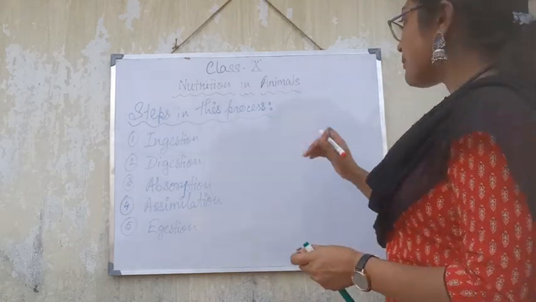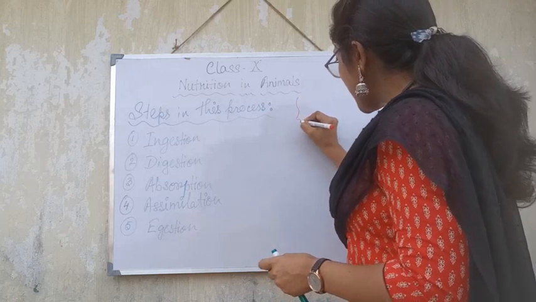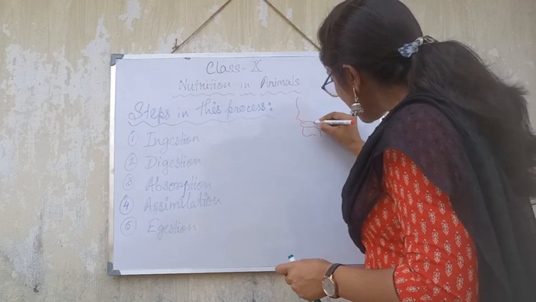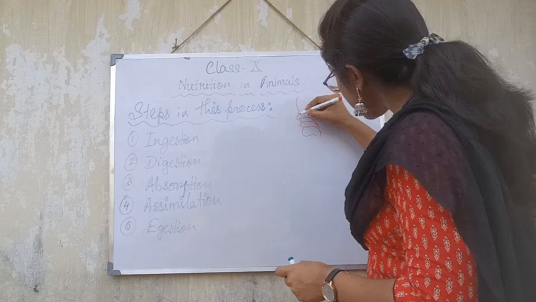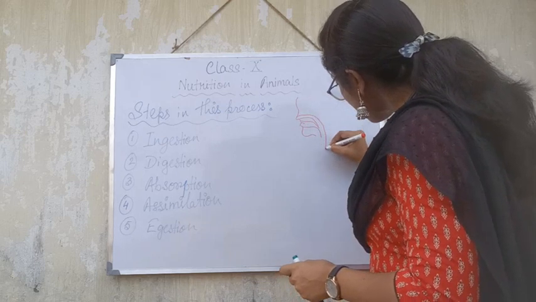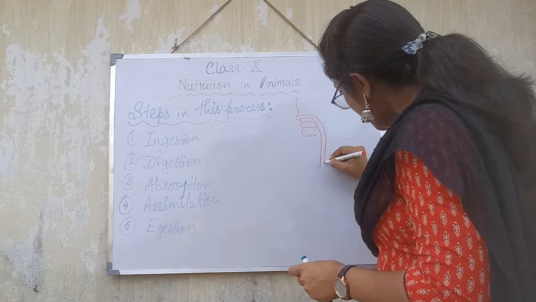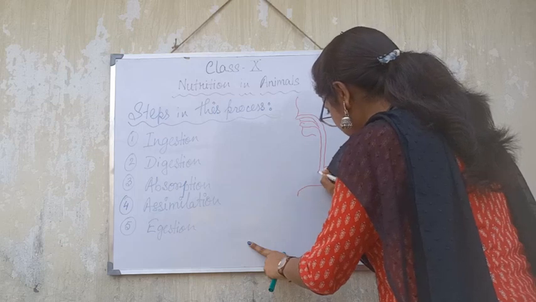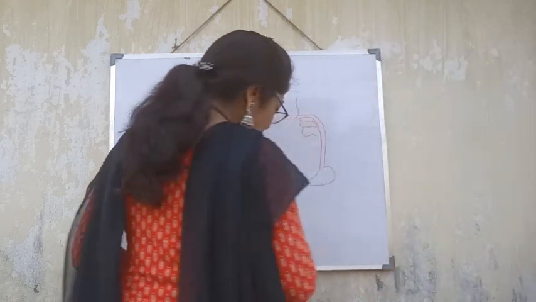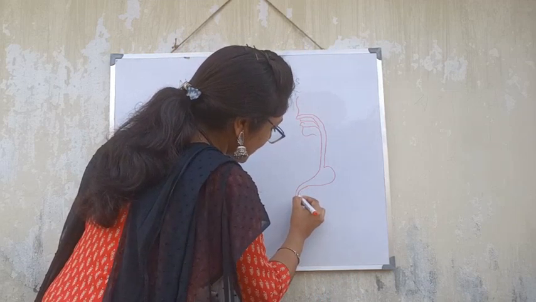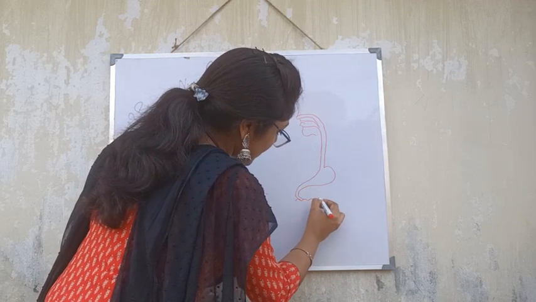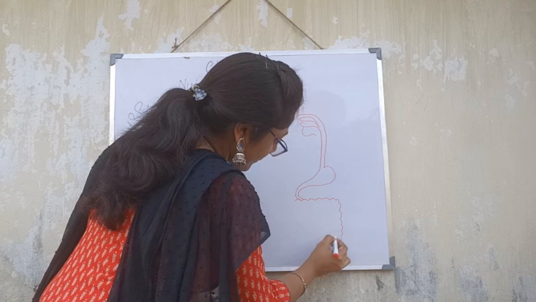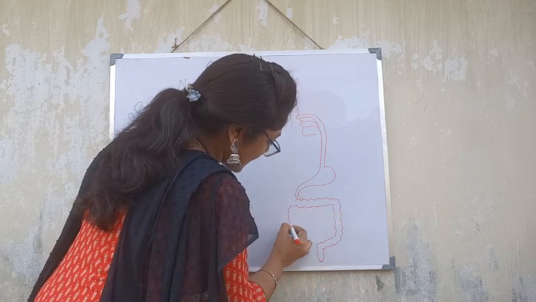Now we will discuss the process of digestion. To discuss it, we have to draw the diagram of the digestive system. Here this is the food cavity, and then here we can see the stomach, and afterwards the food will go and enter the intestine. This is our large intestine.